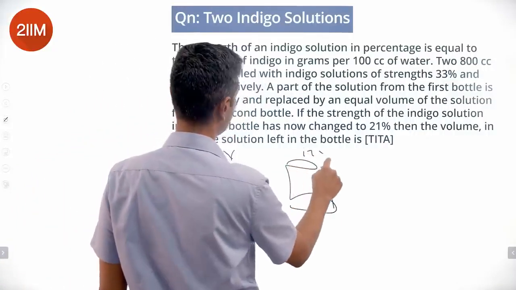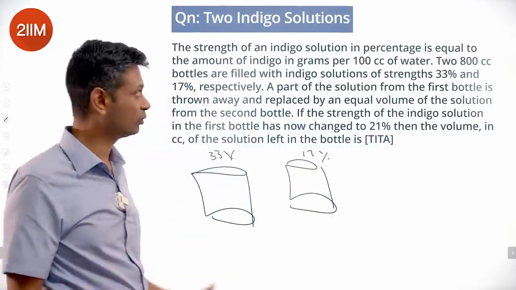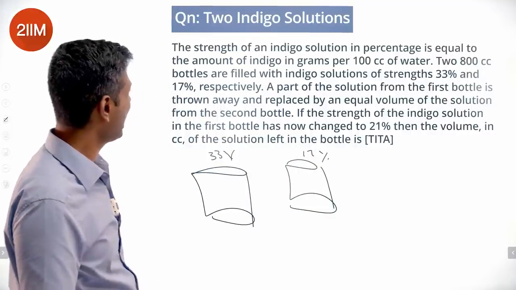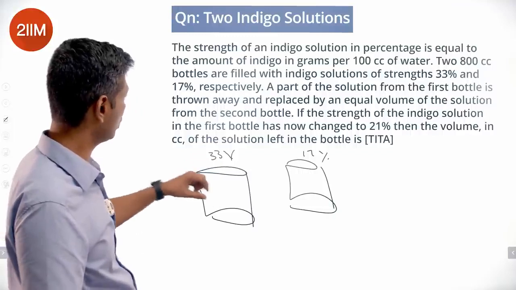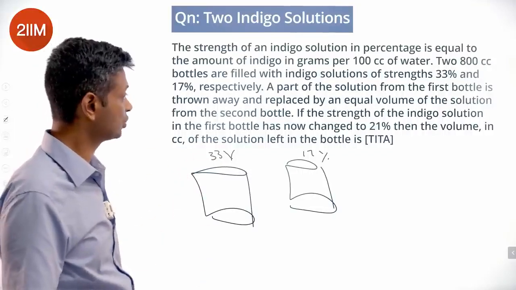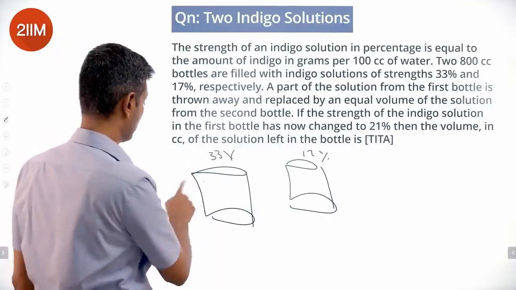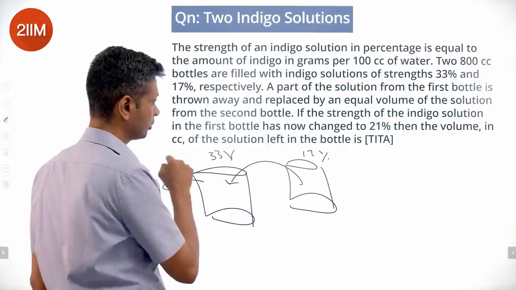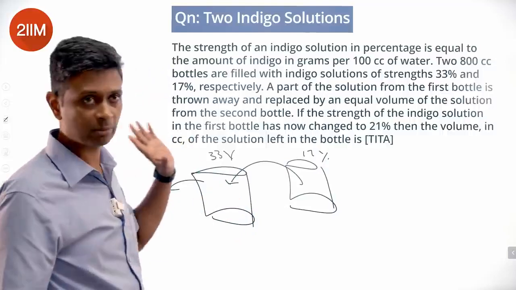The other is 17%, equal volume, 800 cc each. A part of the solution from the first bottle is thrown away and replaced by an equal volume of the solution from the second bottle. We throw this away and take from this and put into this equally. So this will be back to 800 ml.